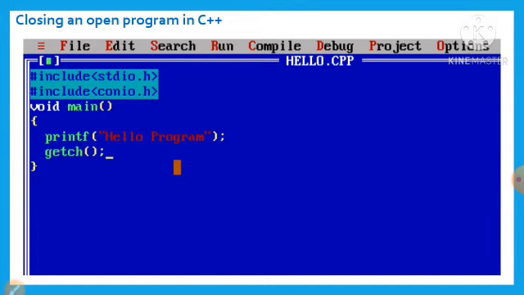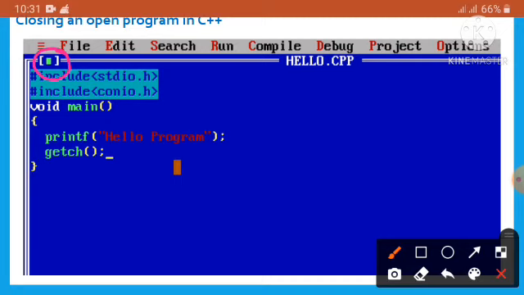Now we will learn how to close an open program in C++. To close an open program in C++, just click on the close button. Here it is the close button on the top left corner of the program window.